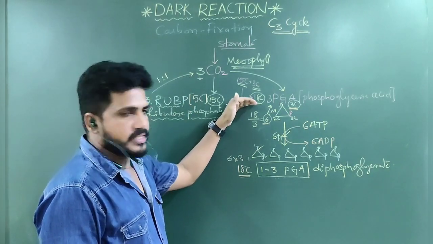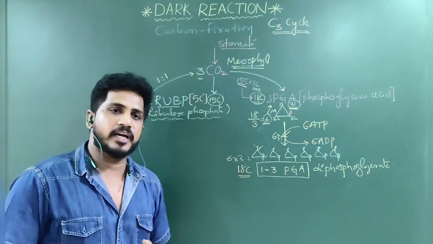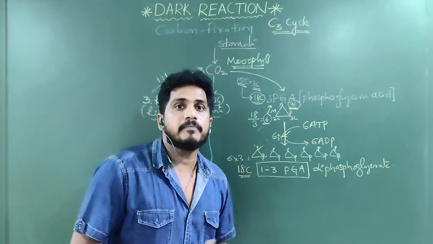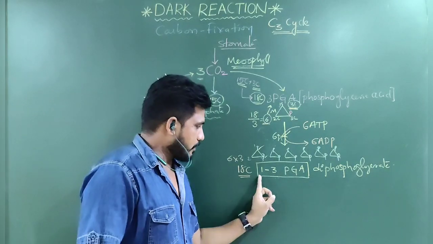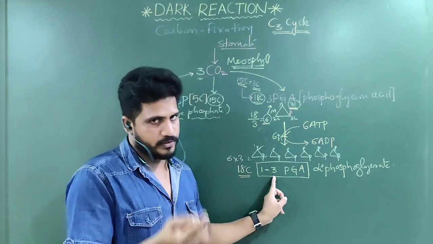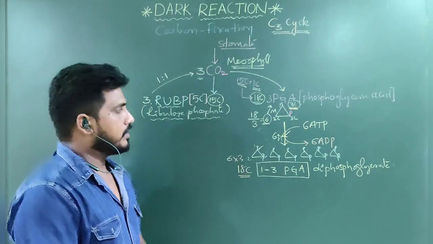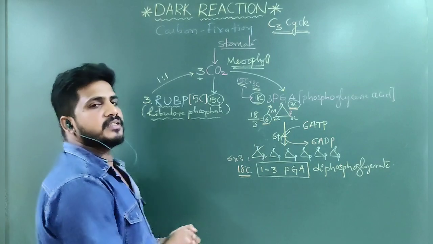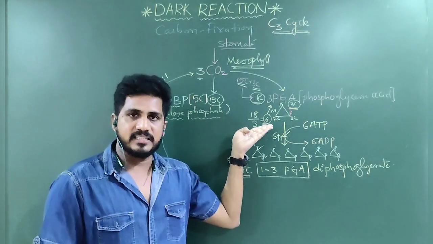Simple. This phosphoglyceric acid gained phosphate for each PGA and become double phosphate construction. So that is 1,3-PGA. First carbon, third carbon, they have one phosphate, so that is the diphosphoglyceric acid. Why they gain phosphate? This is the question. Generally, it is acid.